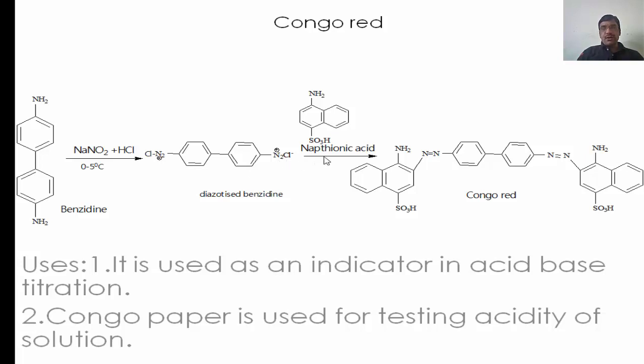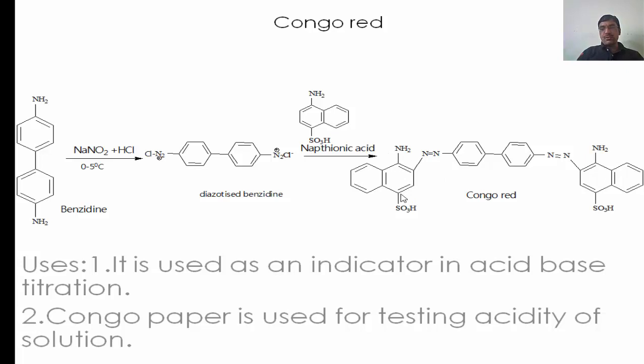That azo group on reaction with the naphthionic acid on both sides, means we have to couple this naphthionic acid on both sides, from here also and here also. We will get this Congo red compound. Here is N double bond N, N double bond N. This is naphthionic acid at the right side and this is naphthionic acid on the left side.